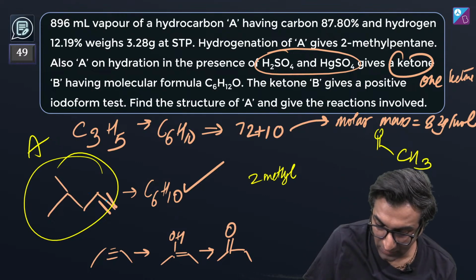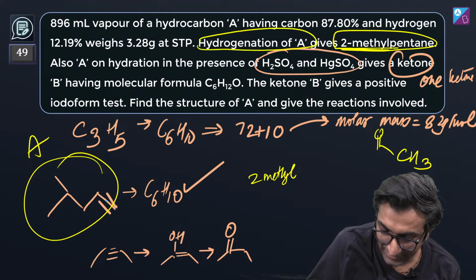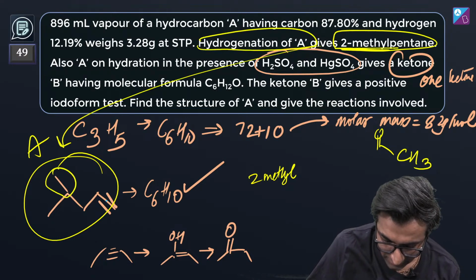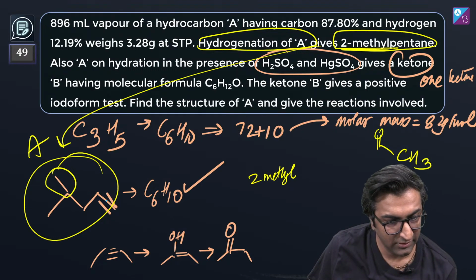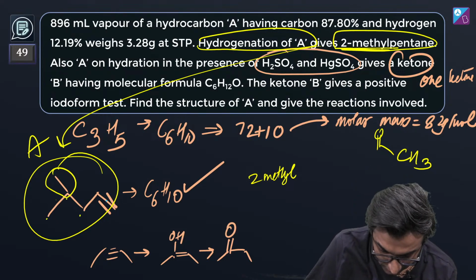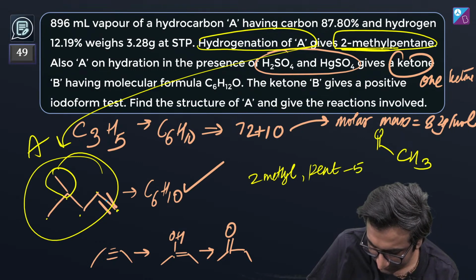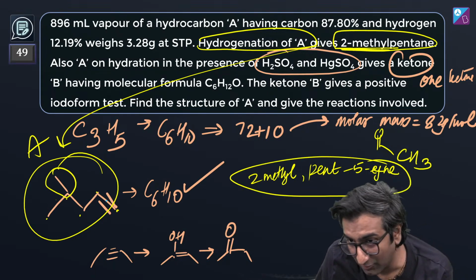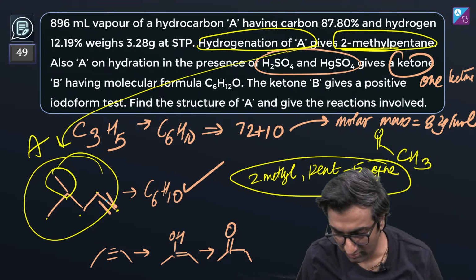But why is it branched? Riya, because it is given here, 2-methyl pentane, at the start it is given that hydrogenation of A gives 2-methyl pentane, that is why we drew 2-methyl pentane, after that we went around with this. So what is the name of this compound? Rake, tell me, Riya, Aditya, what will its name be? 2-methyl, 1 2 3 4 5, pent-5-yne, is that correct? I'm bad at nomenclature because I tend to skip it all the time, but tell me if this is okay. All right, cool, Riya. All right, great.